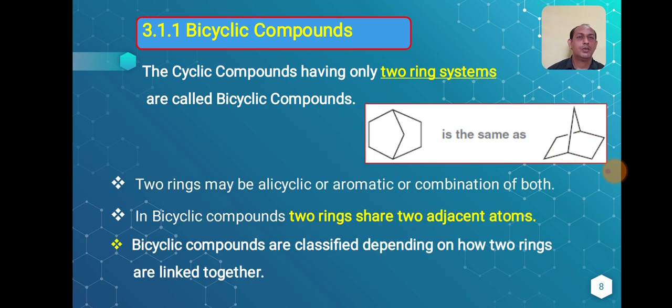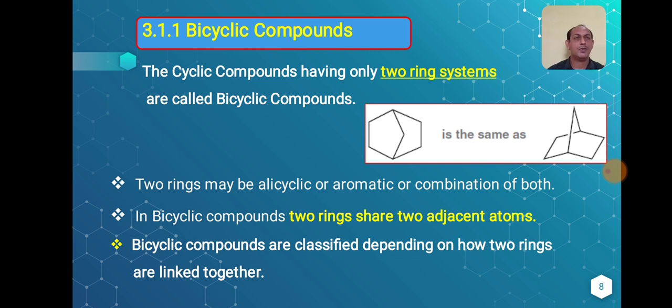In a bicyclic compound, these are two rings, and they may be alicyclic or aromatic or a combination of both. In bicyclic compounds, the two rings share two adjacent atoms. There are only two atoms which are common to both rings, and they are called adjacent atoms.